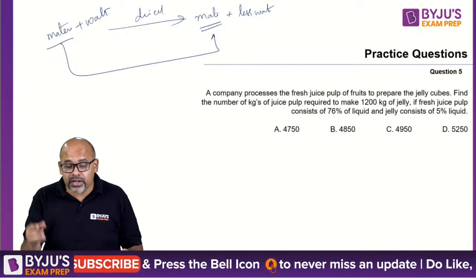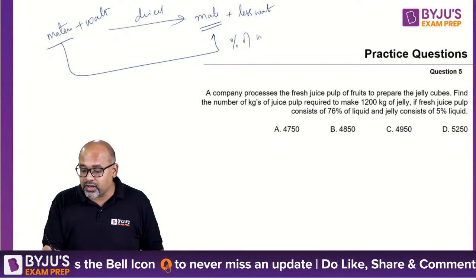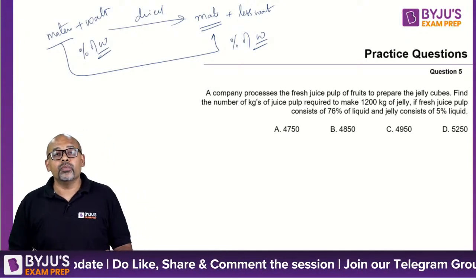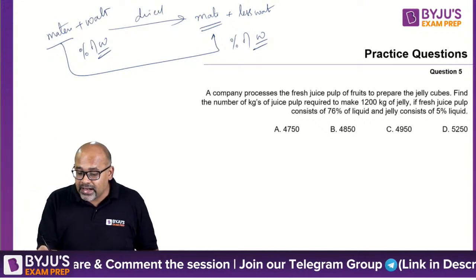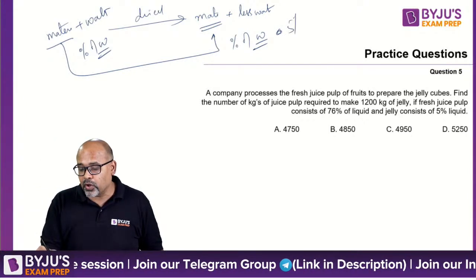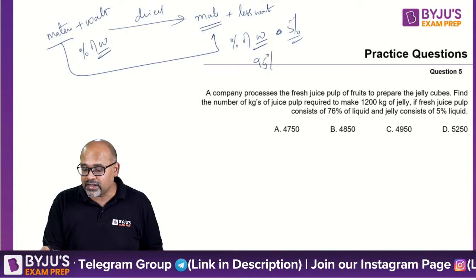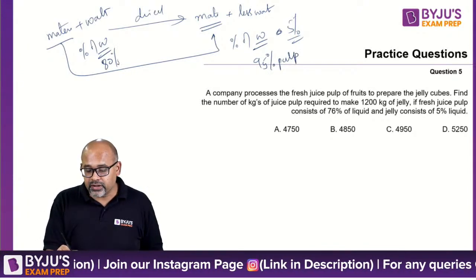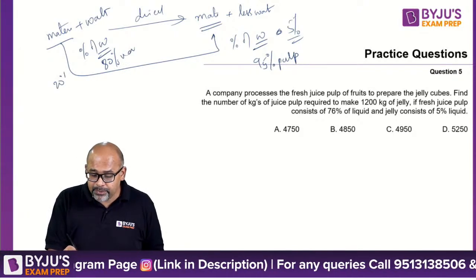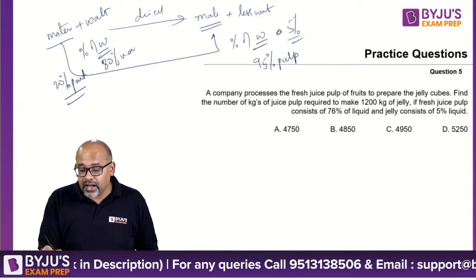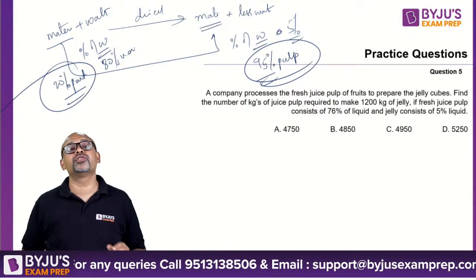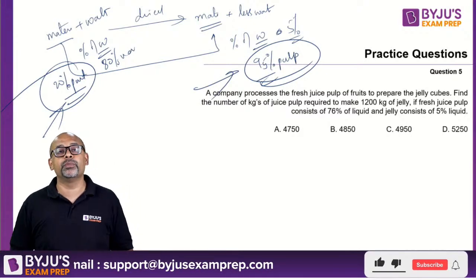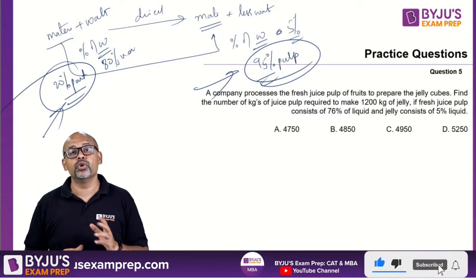So what happens is they will give you the percentage of water here and they'll give you the percentage of water here. So whatever the percentage of water, if I say 5% water, which means 95% pulp. If I say this is 80% water, which means this is 20% pulp. So the funda here is the pulp will not change. So whatever pulp quantity is here, the same pulp quantity should also be here. That is the logic that you're going to use.